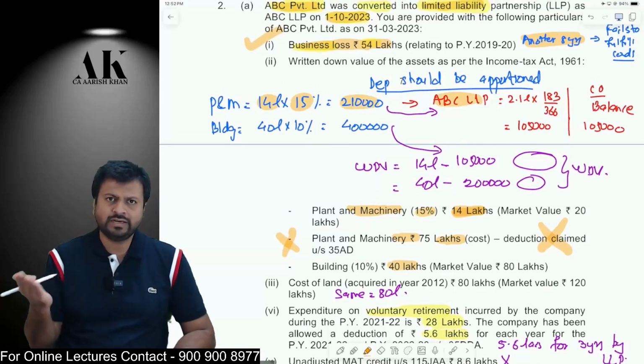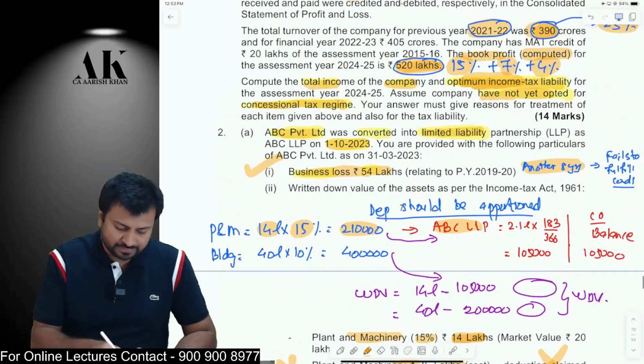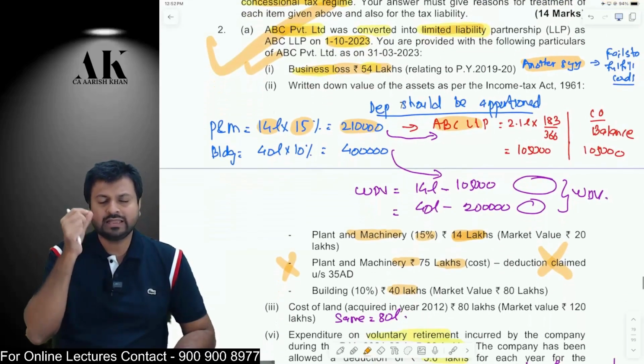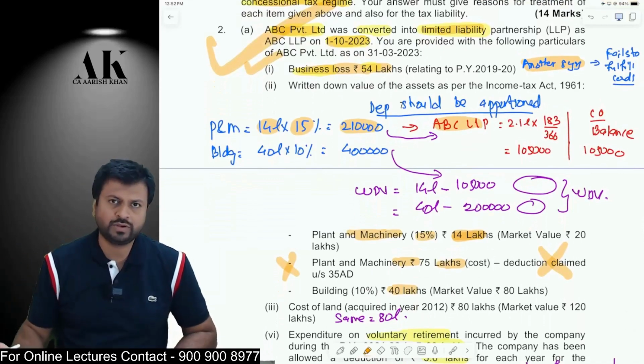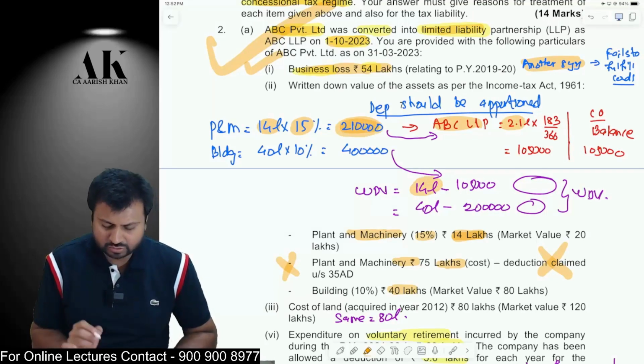Both of them will take the deduction based on the number of days the assets are used by each. Whatever depreciation is claimed by the company, that is the predecessor, will be reduced from the WDV of the asset, and the balance WDV will be the WDV of the LLP. For example, here the WDV of building is 14 lakhs and total depreciation is 2,10,000.